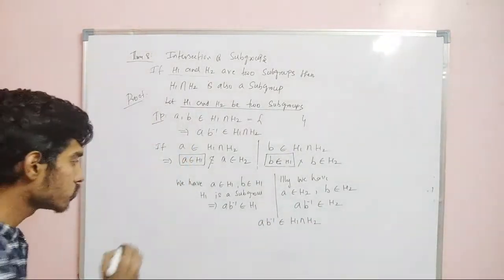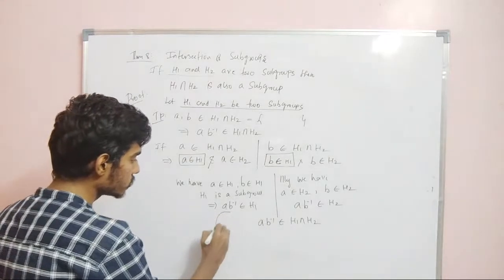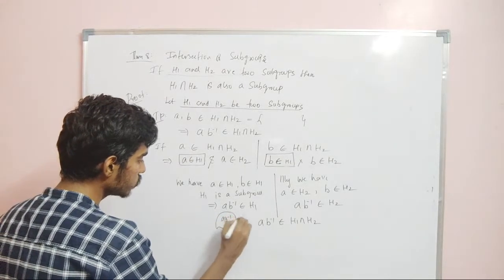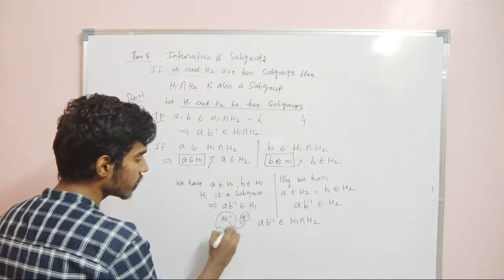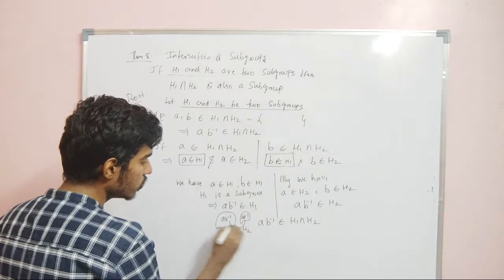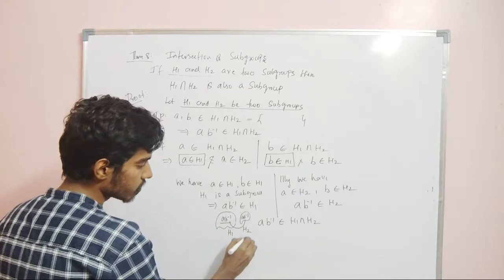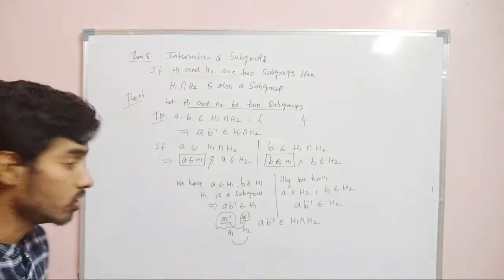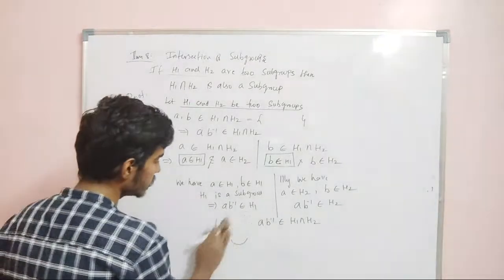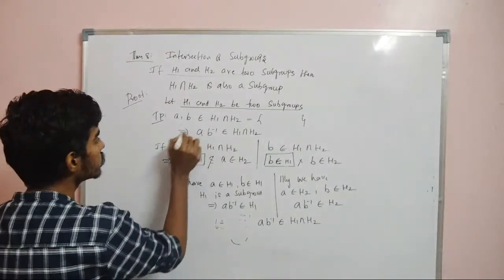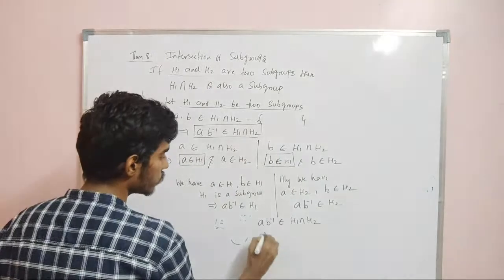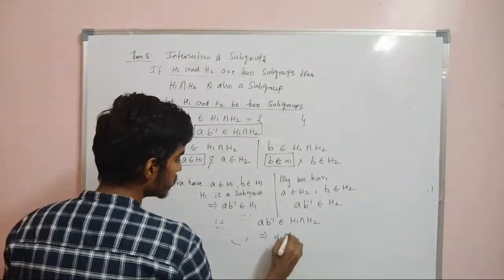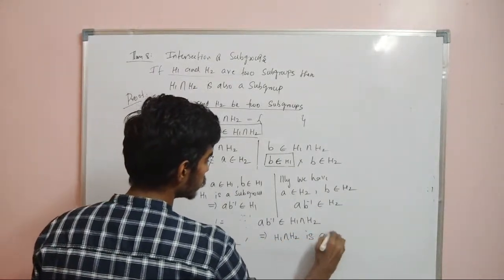So this element is in H1, and AB inverse is also in H2. So when I take the intersection of H1 and H2, surely this element will be in this set, because it is in both sets. So AB inverse belongs to H1 intersection H2. This is what we need to prove. Therefore H1 intersection H2 is a subgroup.